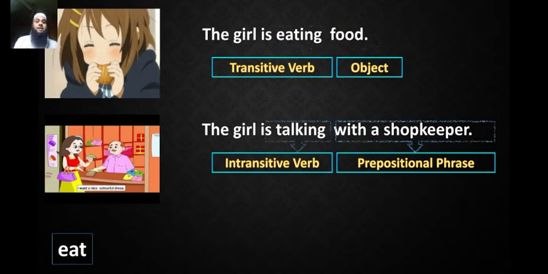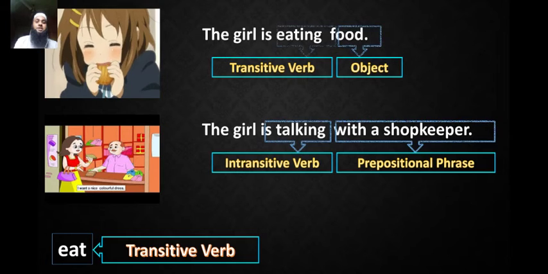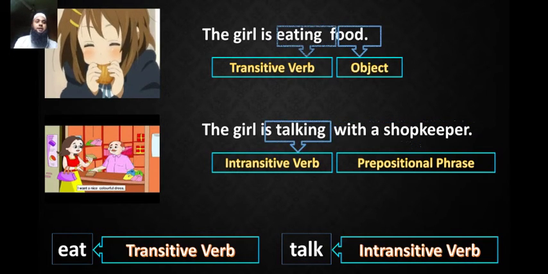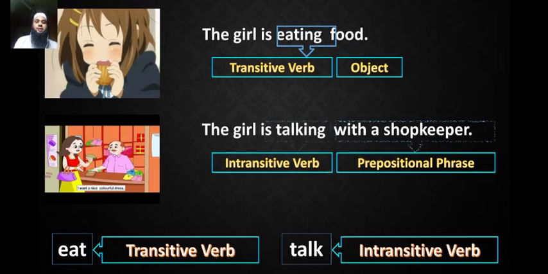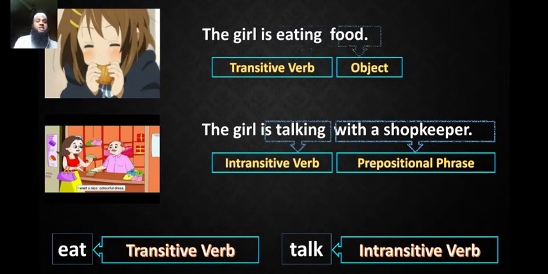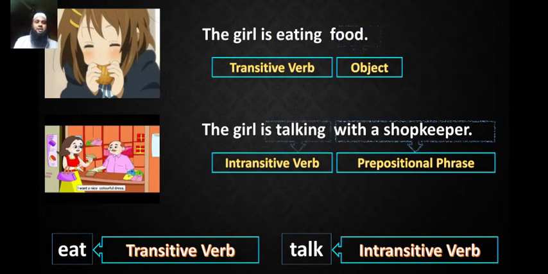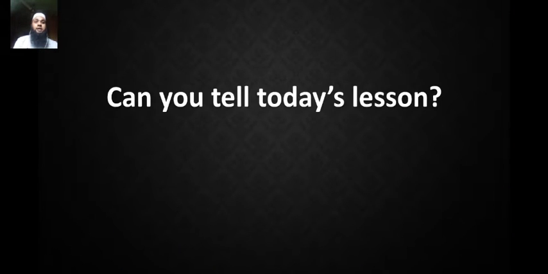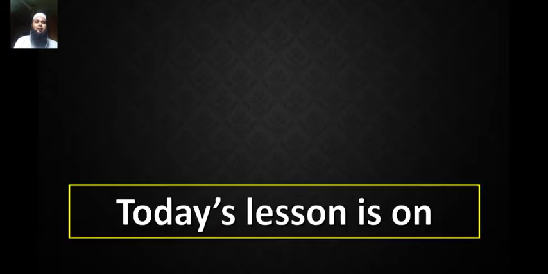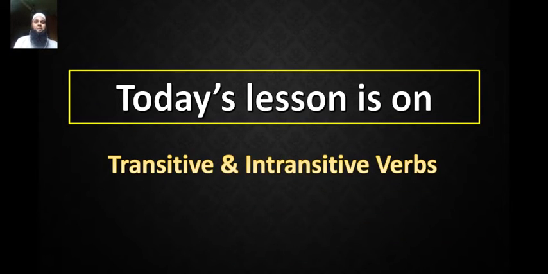So we can say eat is a transitive verb and talk is an intransitive verb, because the verb eat takes an object, and on the other hand, the verb talk doesn't take an object. Can we tell today's lesson? Guess it? Of course, you can realize, yes, today's lesson is on transitive and intransitive verbs.